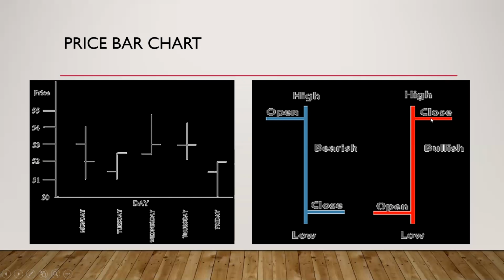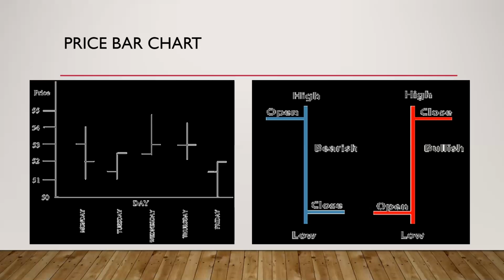Now suppose the closing price is higher than the opening price. The price increased at the end of the day. It was trading for 50 rupees. By the end of the day, it reached 55. Then it is showing a bullish trend. So this is how we analyze a price bar chart.